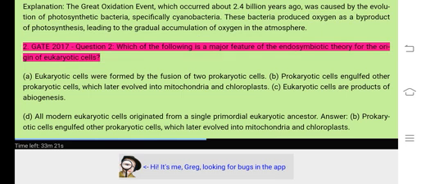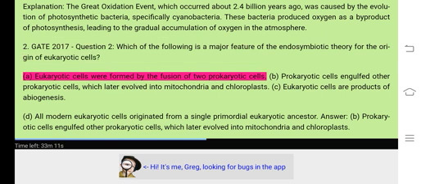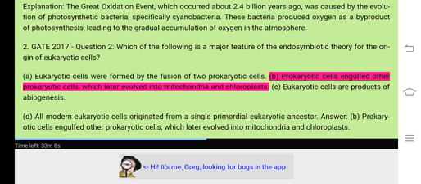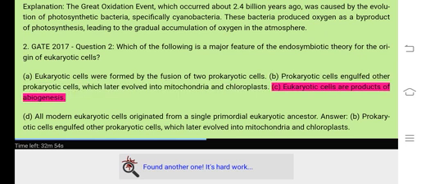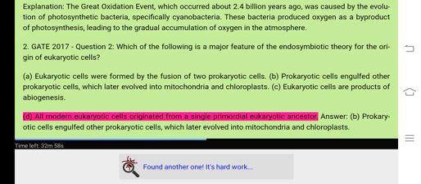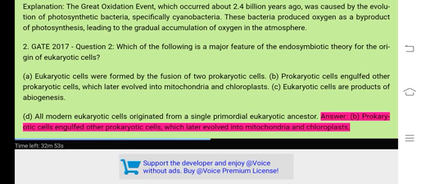Which of the following is a major feature of the endosymbiotic theory for the origin of eukaryotic cells? A. Eukaryotic cells were formed by the fusion of two prokaryotic cells. B. Prokaryotic cells engulfed other prokaryotic cells, which later evolved into mitochondria and chloroplasts. C. Eukaryotic cells are products of abiogenesis. D. All modern eukaryotic cells originated from a single primordial eukaryotic ancestor. Answer: B. Prokaryotic cells engulfed other prokaryotic cells, which later evolved into mitochondria and chloroplasts.